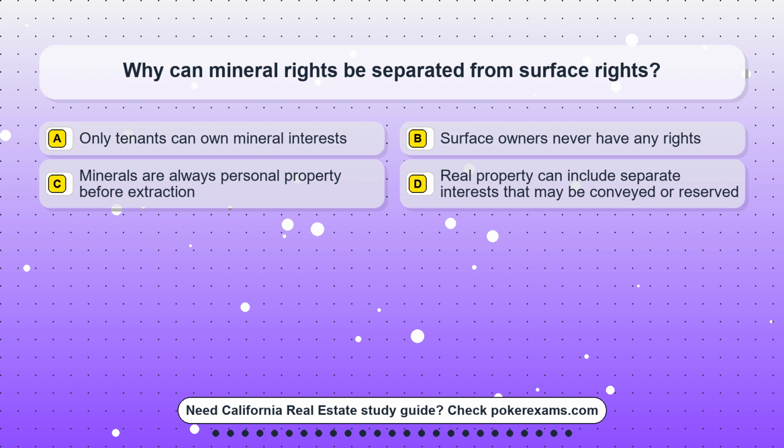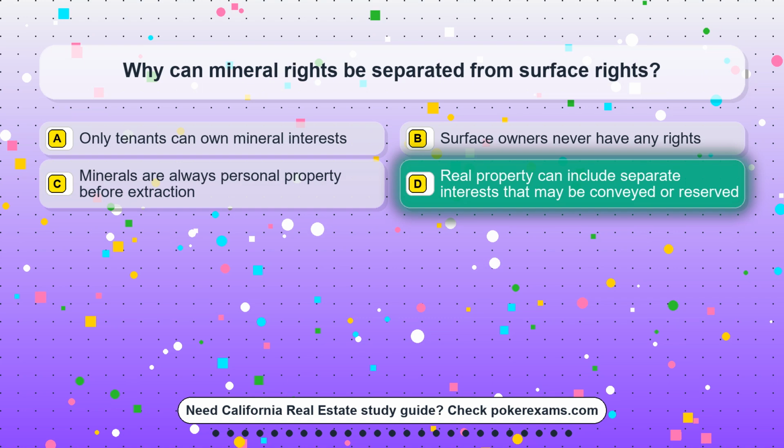Question 23. Why can mineral rights be separated from surface rights? Option A. Only tenants can own mineral interests. Option B. Surface owners never have any rights. Option C. Minerals are always personal property before extraction. Option D. Real property can include separate interests that may be conveyed or reserved.